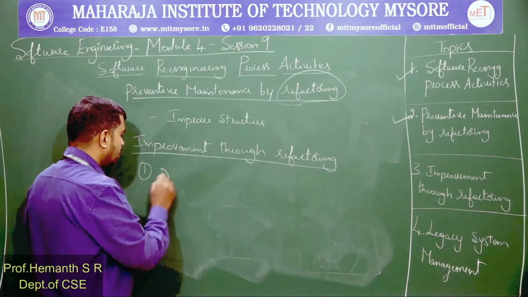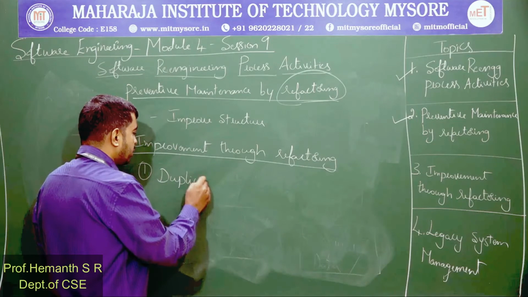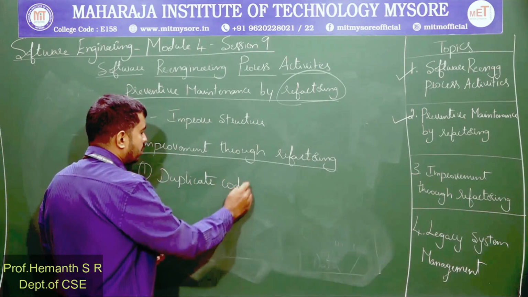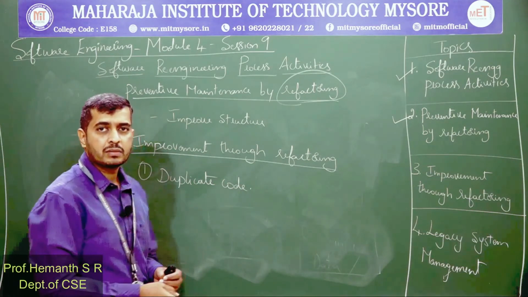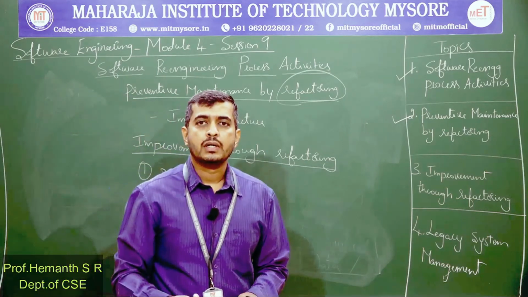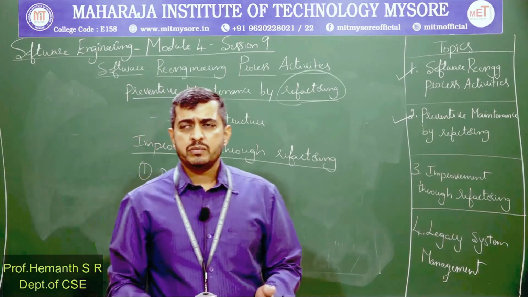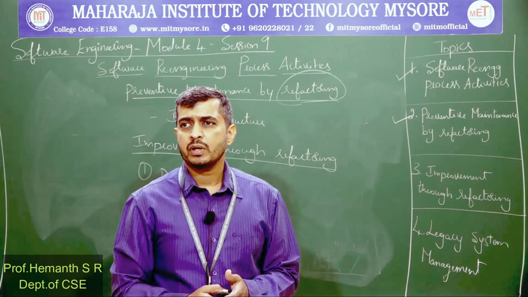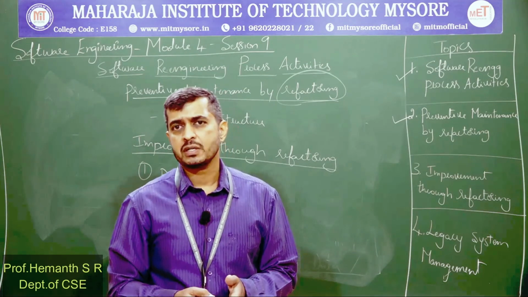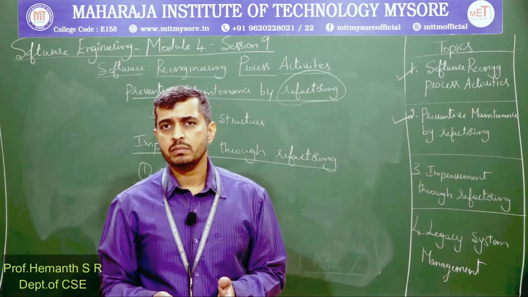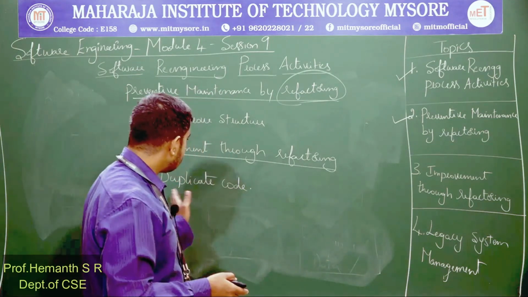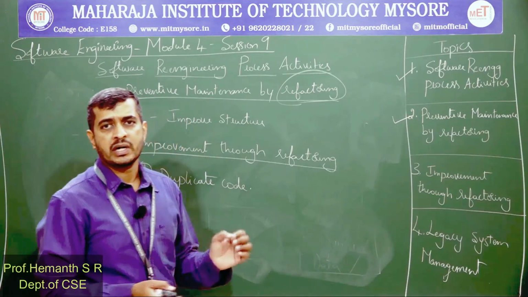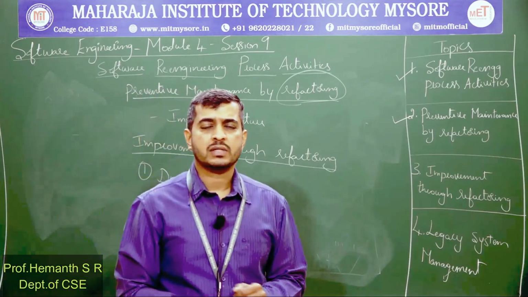Duplicate code is one of the issues that will plague a software because of different teams or different team members working as part of the project. If the communication or synchronization is not proper, that can result in duplicate or redundant code being introduced in the software.